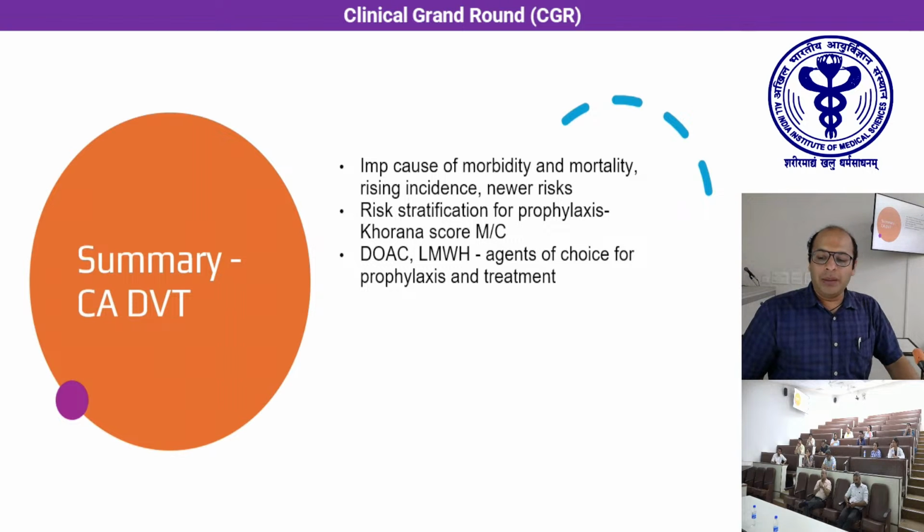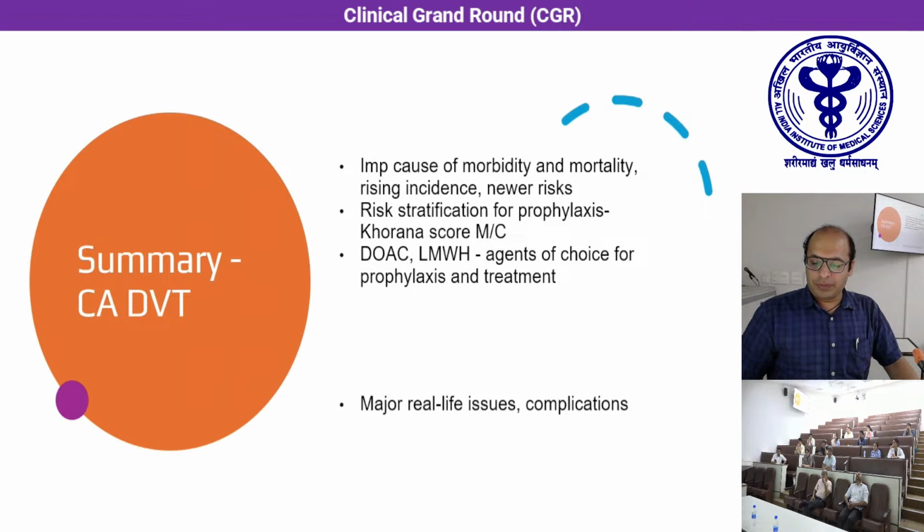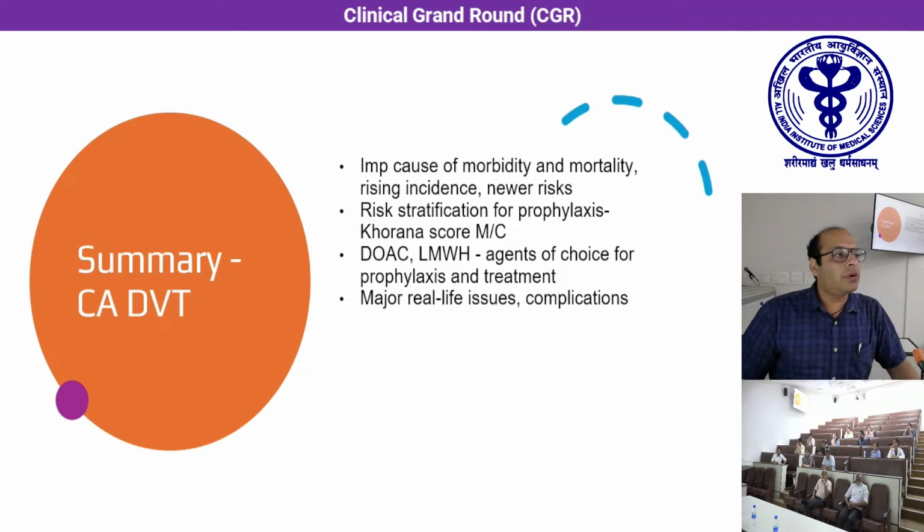Newer anticoagulants and LMWH have been the agents of choice for prophylaxis and treatment. DOACs are preferred for almost all the cancers, albeit GI and GU cancers, in which the risk of bleeding is slightly higher, where conventional enoxaparin or LMWH are slightly preferred. As we saw from our department thesis in the prophylaxis, in the prospective data, we see that there are major real-life issues which occur in these patients, especially rebleeding, especially stoppage of anticoagulation during thrombocytopenic episodes, and certain other complications which need more data to be